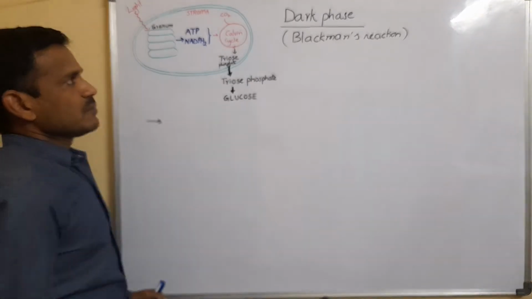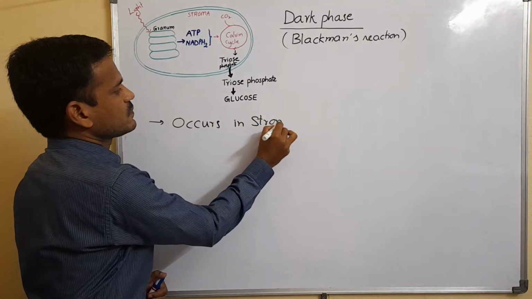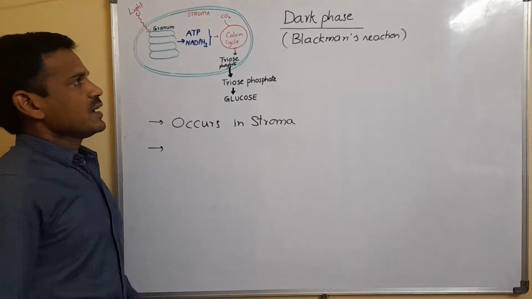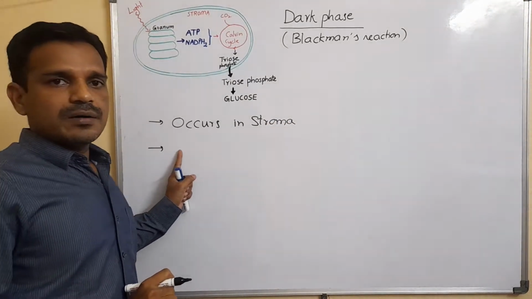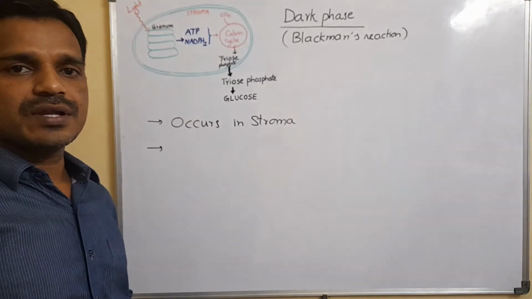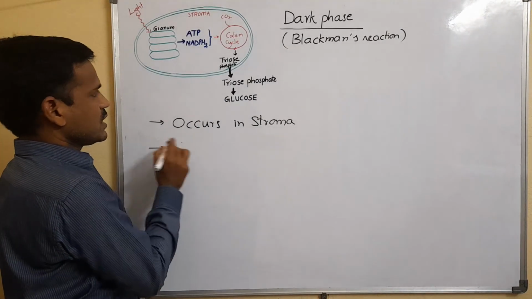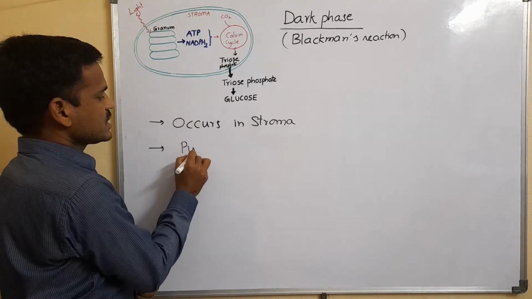So the dark phase occurs in the stroma, and in the stroma mainly enzymes are present. The enzymes are very important for the dark reaction. So the stroma, or dark phase, is purely enzymatic.